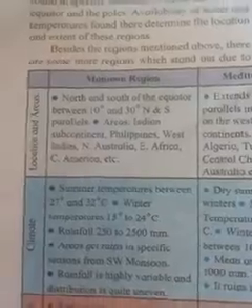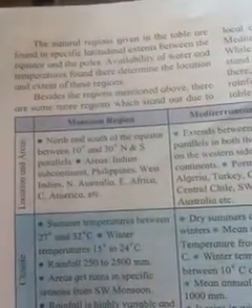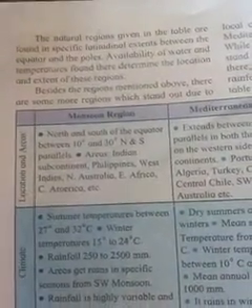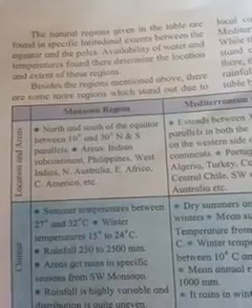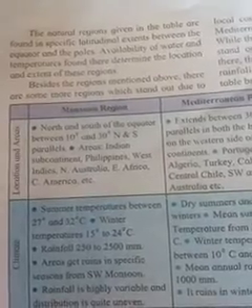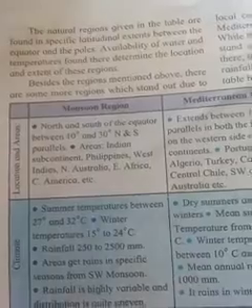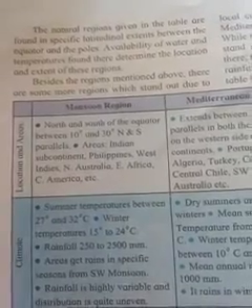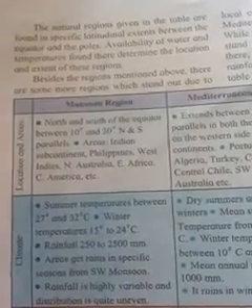7th standard, 6th chapter is Natural Regions, and this is part 3. The natural regions given in the table are found in specific latitudinal extents between the equator and the poles. The availability of water and the temperatures found determine the location and extent of these regions.